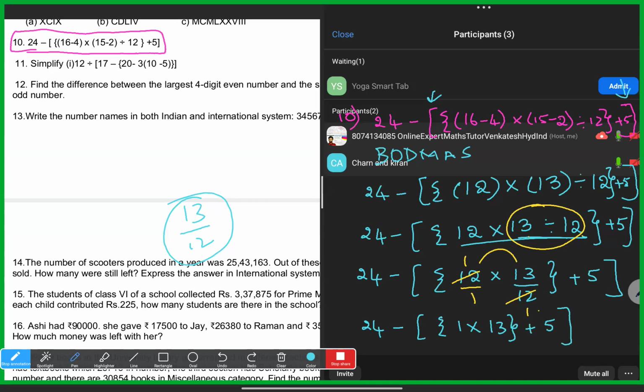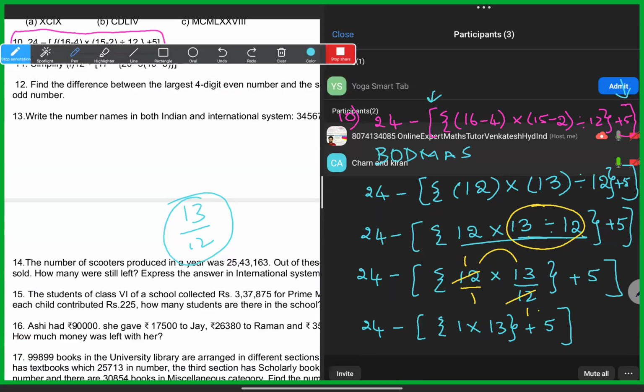Now in the next step this flower bracket also will go. Why? Because 1 into 13 we are finishing the simplification. Finally 1 into 13 is equal to 13. So we have to remove the flower brackets. Now 13 plus 5 is what is left. Slowly, inside the bracket, simplifying, you have to remove them.